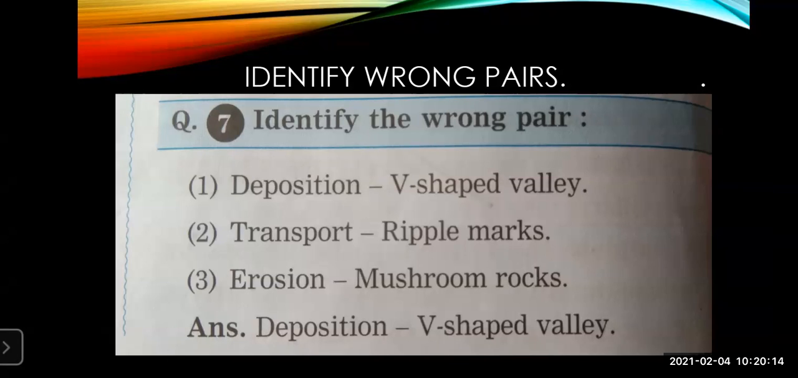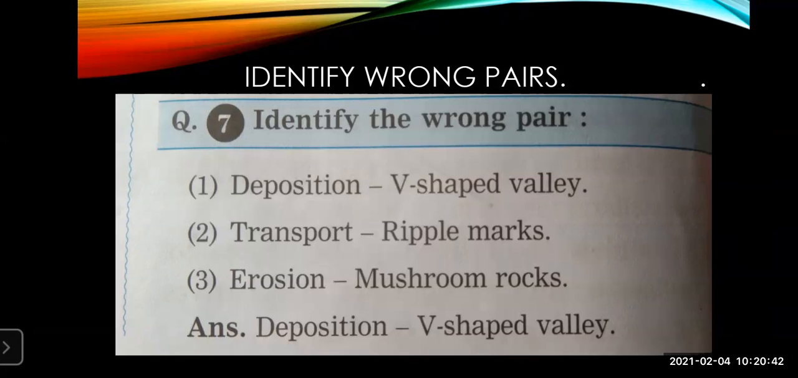And for each set, when you give the correct answer, you will get 1 mark for one set. If question number 2 is asked as identify the wrong pair, then 4 sets will come. 4 correct answers will give you 4 marks. And how it should be written, you can see over here.